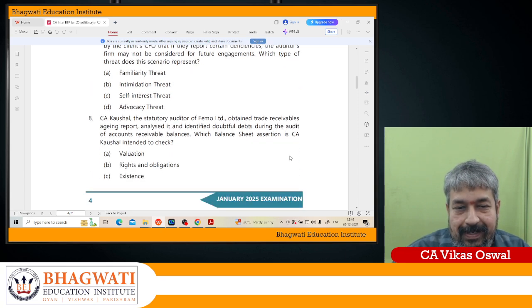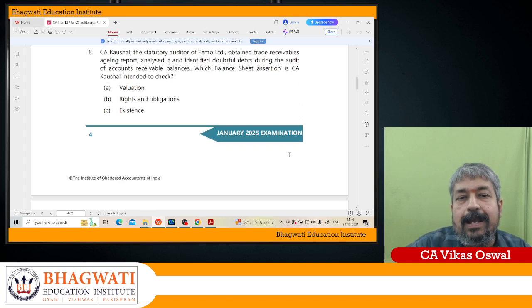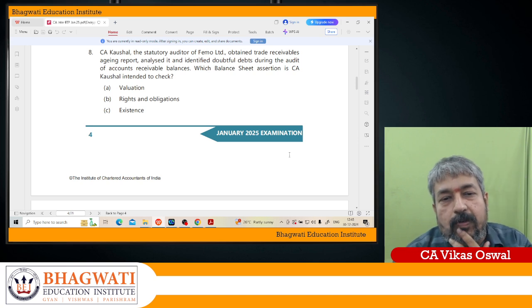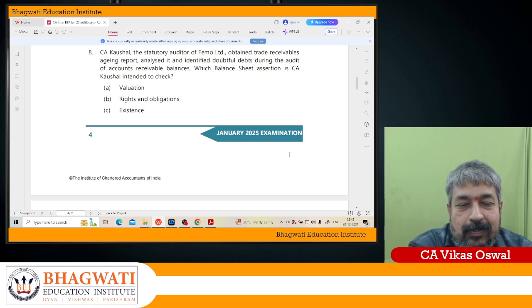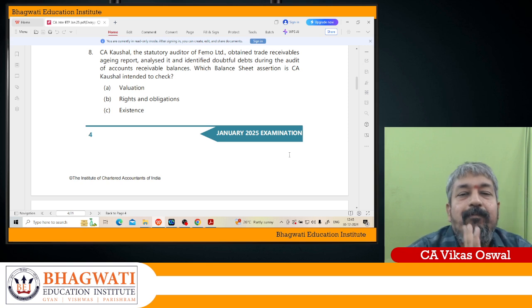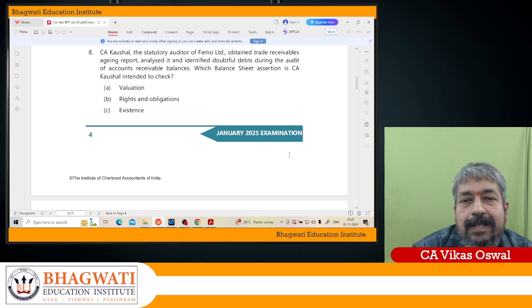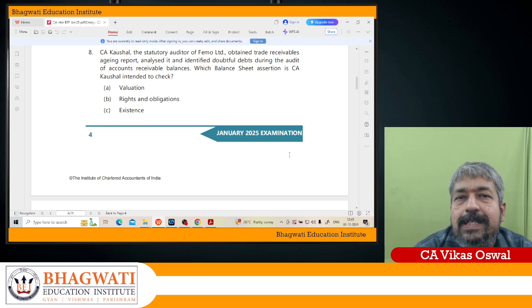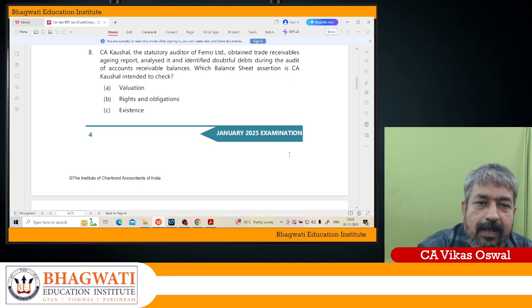Then CA Kushal, a statutory auditor of FEMO Limited, obtained the trade receivable aging report, analyzed it, and identified the doubtful debts during the audit of accounts receivable balances. Which balance sheet assertion is CA Kaushal intending to check actually? So which is the assertion CA Kaushal is intending to check? Now if you see, my dear soldiers, which kind of assertion is he trying to address in this case?